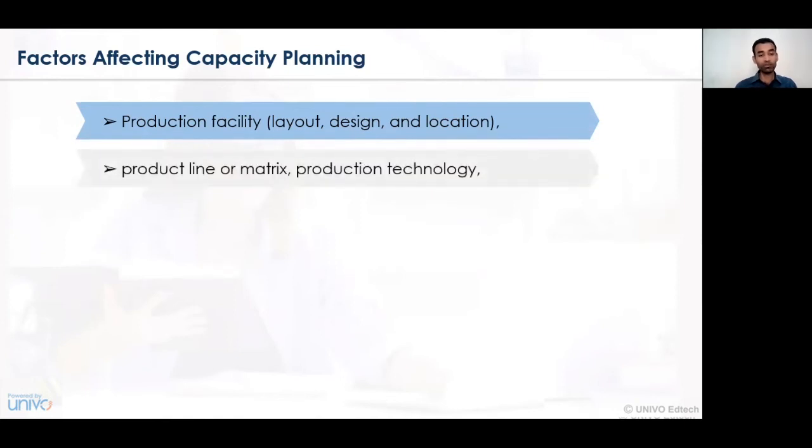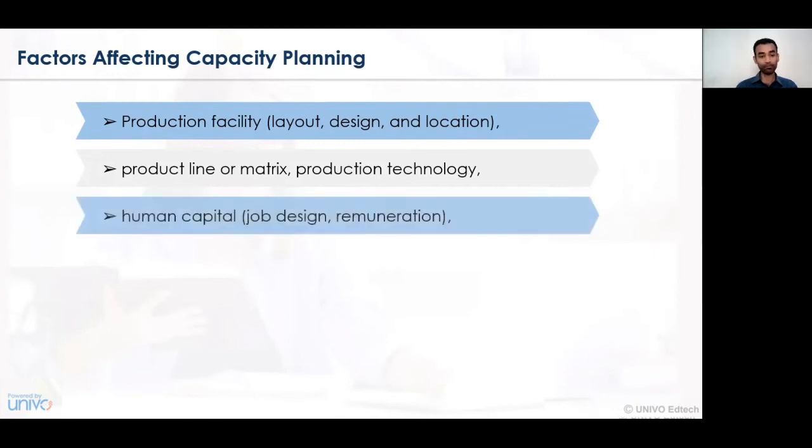Number two is the product line, matrix, or production technology. Whatever technology has been implemented, how is the flow of the production line and what is the matrix that has been followed, that is, either on a horizontal basis or on a vertical basis. This particular strategy identifies in what way or mode the production or the raw material is moving from one machine to another machine, one cycle to another cycle, or in the assembly line.